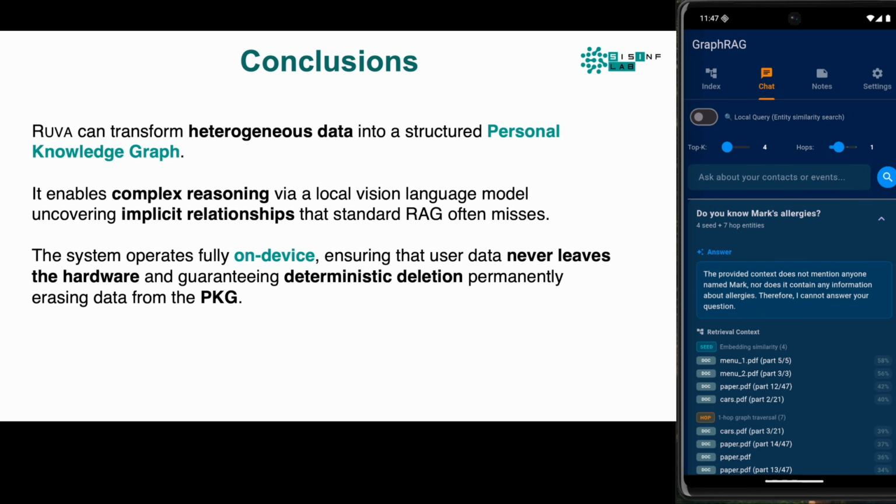In conclusion, we showed that RUVA can transform heterogeneous data into a structured personal knowledge graph. This graph enables complex reasoning via a local vision language model and is able to uncover implicit relationships that standard RAG often misses. The system operates fully on device, ensuring that user data never leaves the hardware and guaranteeing deterministic deletion when permanently erasing data from the PKG.